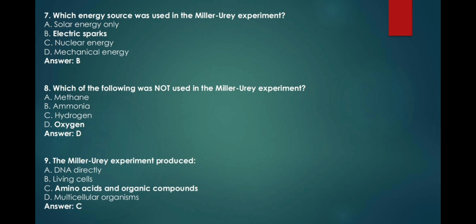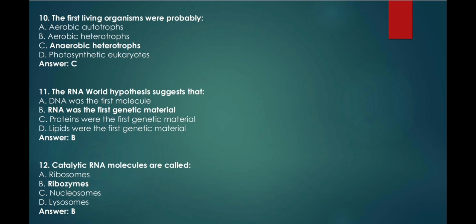9. The Miller-Urey experiment produced A. DNA directly, B. Living cells, C. Amino acids and organic compounds, D. Multicellular organisms. Answer: C. 10. The first living organisms were probably A. Aerobic autotrophs, B. Aerobic heterotrophs, C. Anaerobic heterotrophs, D. Photosynthetic eukaryotes.